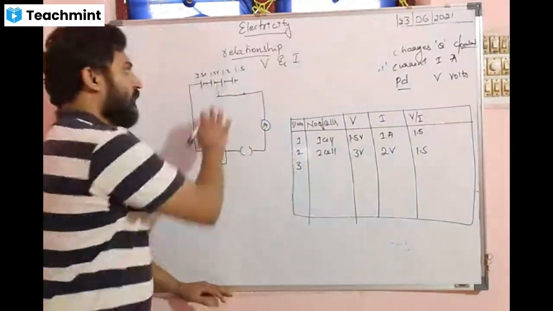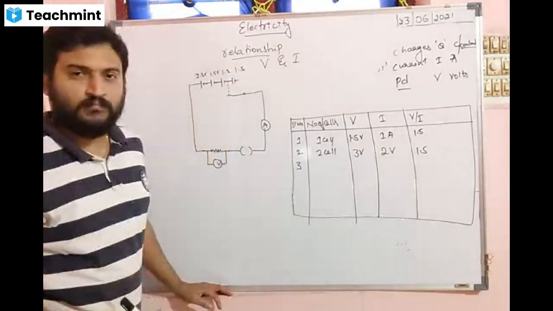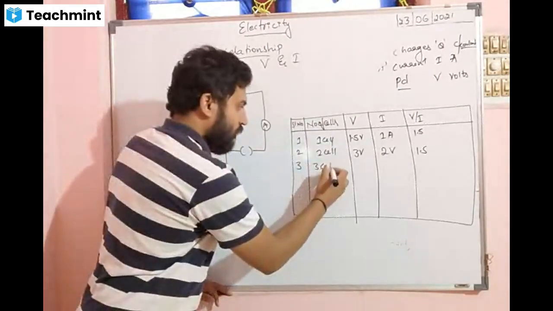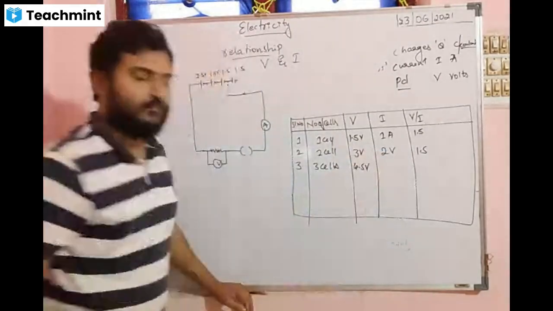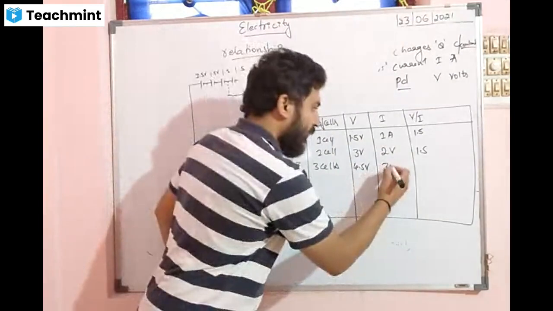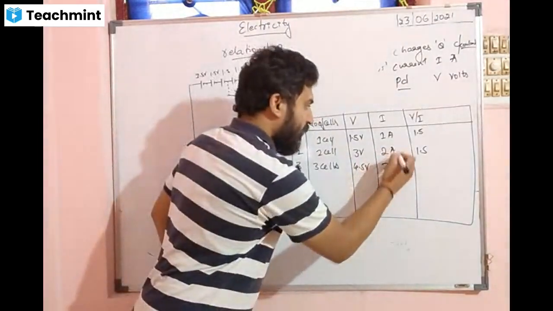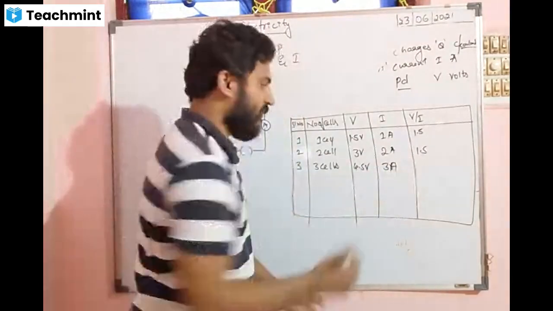Yes, sir. Third. Now see how many I have connected? 3 cells. And it gives the potential difference of 4.5 volts. It gave us the current of 3 ampere, and divide it. What will you get?